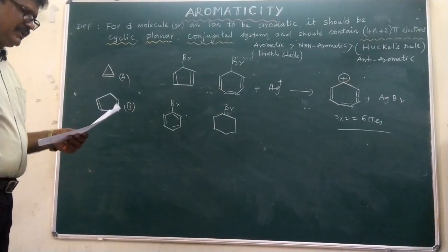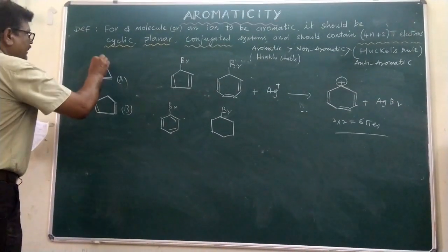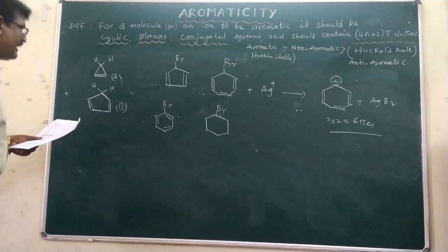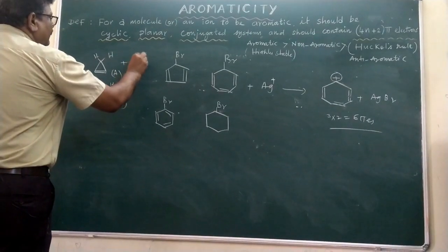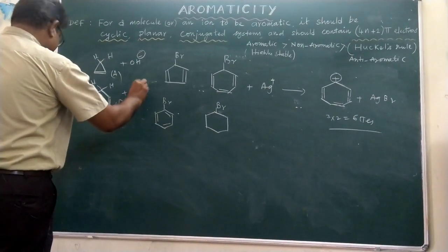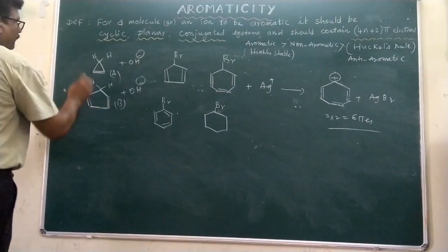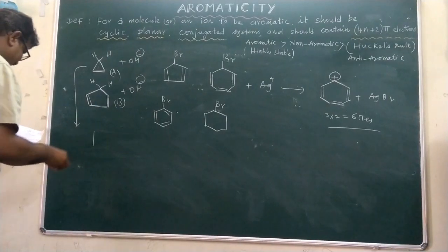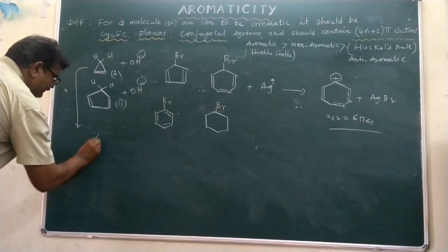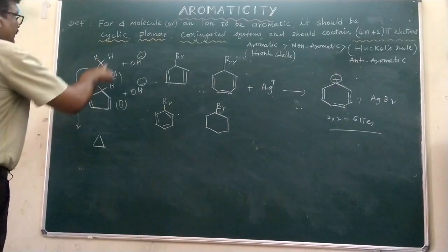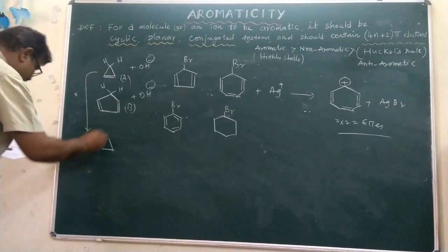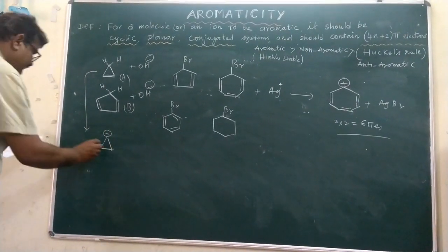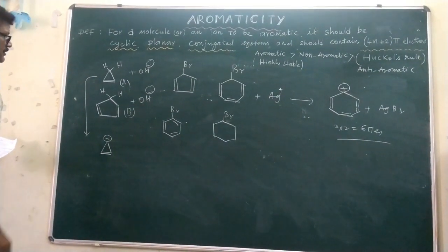If you observe this question, hydrogen atoms are there, and here also hydrogen atoms are there. Once it reacts with a base, that is hydroxide, OH minus, it will give the compound, formed like this, a cyclic structure. Once this proton is removed, what will happen? The negative charge will be observed, and in the same way the other compound will be formed.